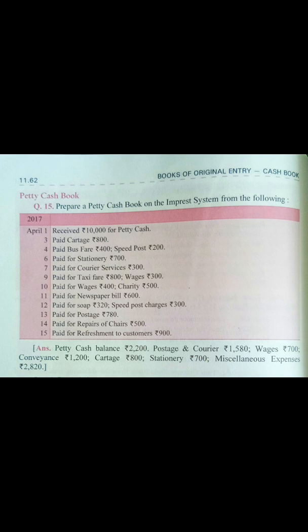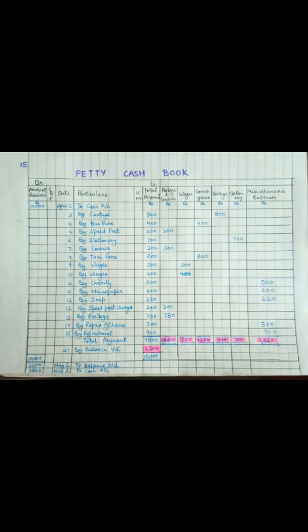The first entry was on the 1st April 2017: received 10,000 rupees for petty cash. That means this amount has been given to the petty cashier at the beginning of the April month, that is on 1st April. So let us make the entry of this. In particulars, we have to write To Cash Account, and in the date column we are going to write 1st April, and the amount has to be written on the debit side. That means in the column of amount received, that is 10,000.